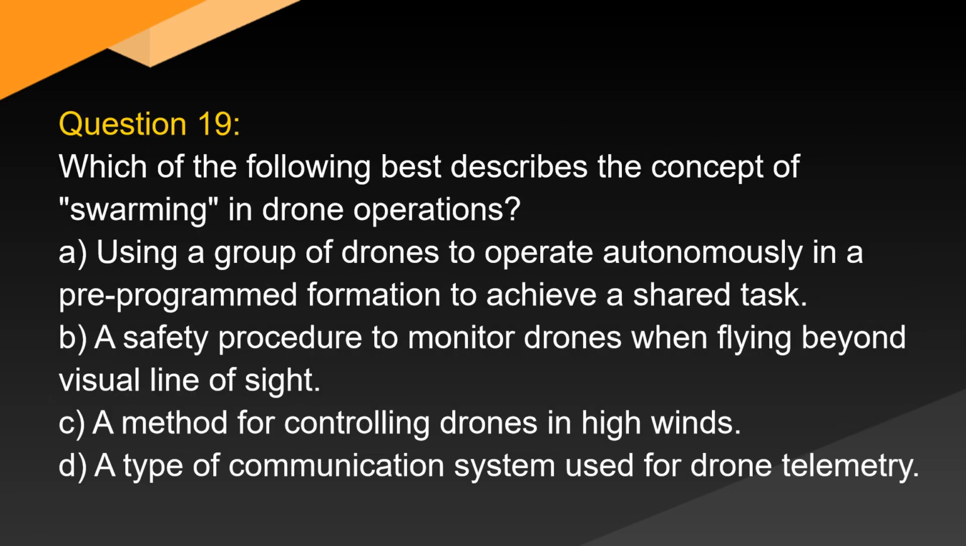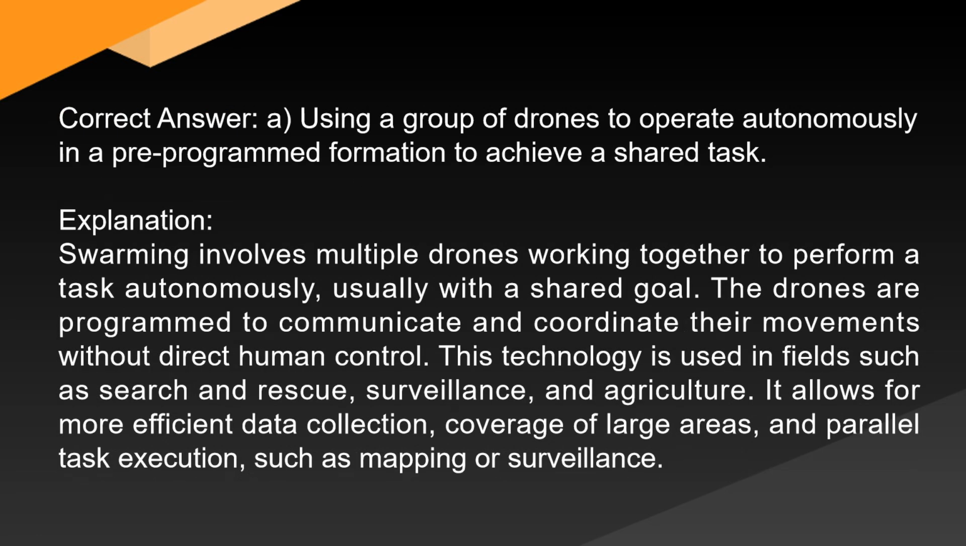Question 19. Which of the following best describes the concept of swarming in drone operations? A. Using a group of drones to operate autonomously in a pre-programmed formation to achieve a shared task. B. A safety procedure to monitor drones when flying beyond visual line of sight. C. A method for controlling drones in high winds. D. A type of communication system used for drone telemetry. Correct answer. A. Using a group of drones to operate autonomously in a pre-programmed formation to achieve a shared task.